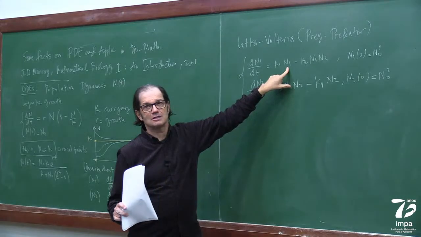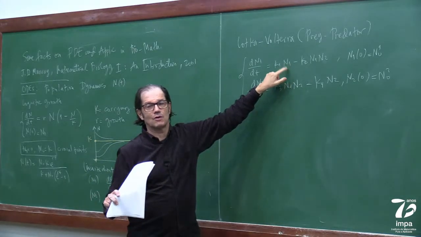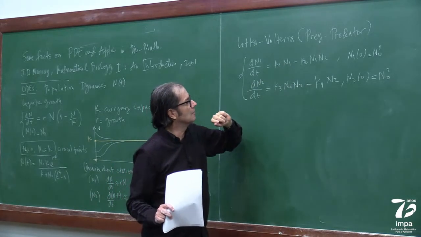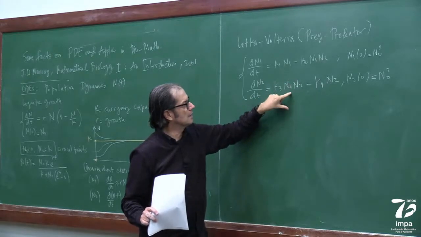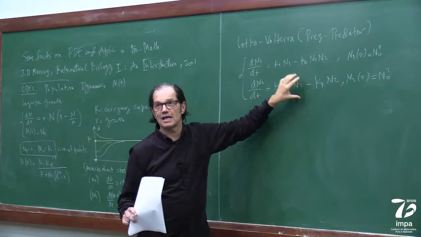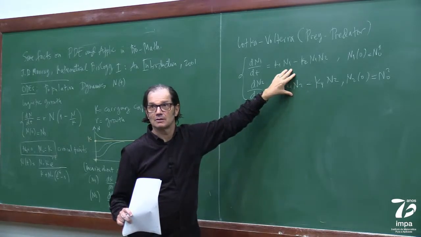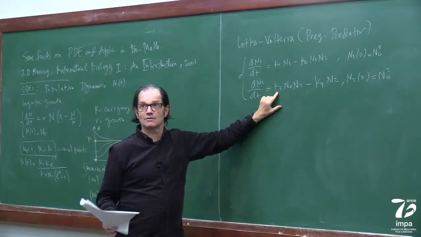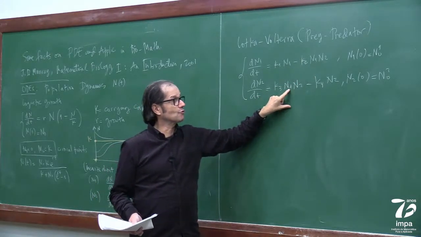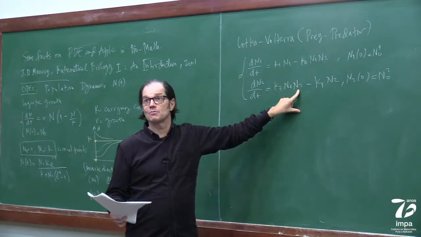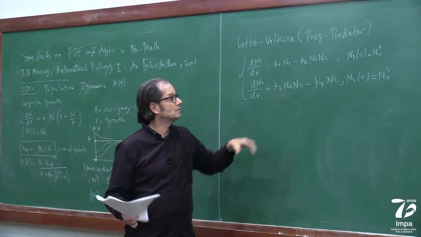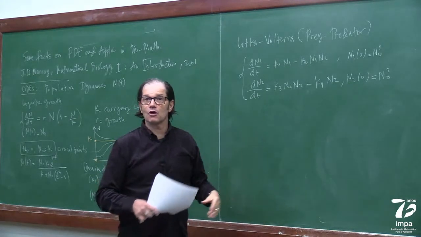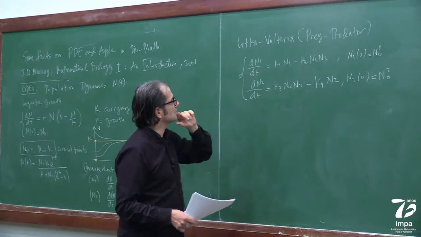The foxes, on the other hand, they feed on the rabbits to some extent. So if there are no rabbits, N1 is 0, the population decays exponentially, right? But then the growth rate of the foxes depends both on rabbits and foxes, because if there are too many foxes, they reproduce more, but then they could decline and so on.